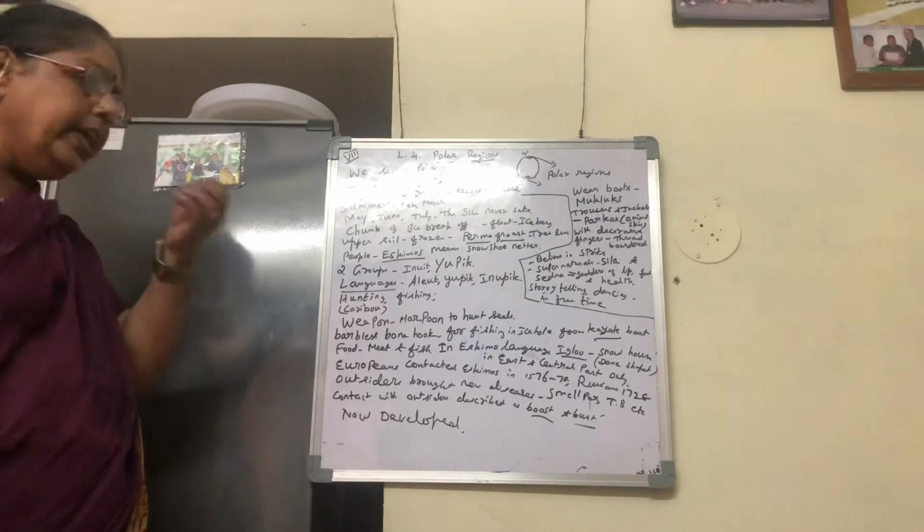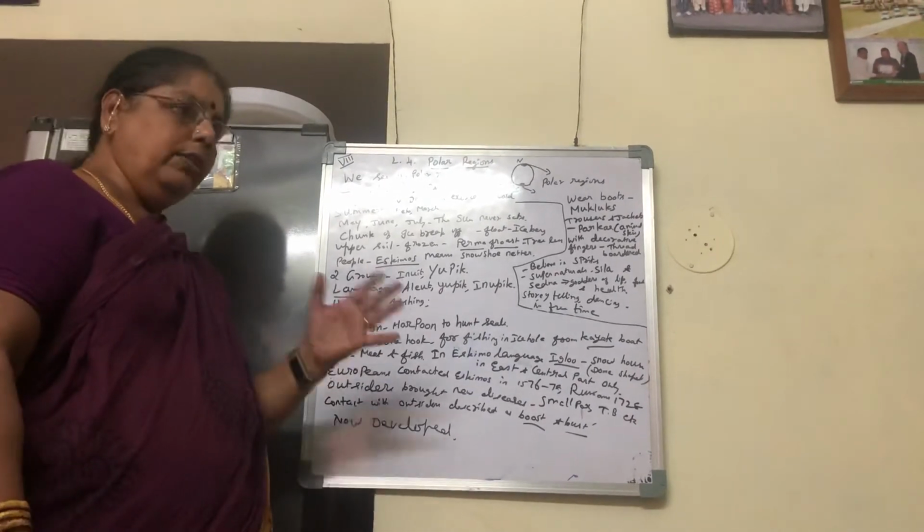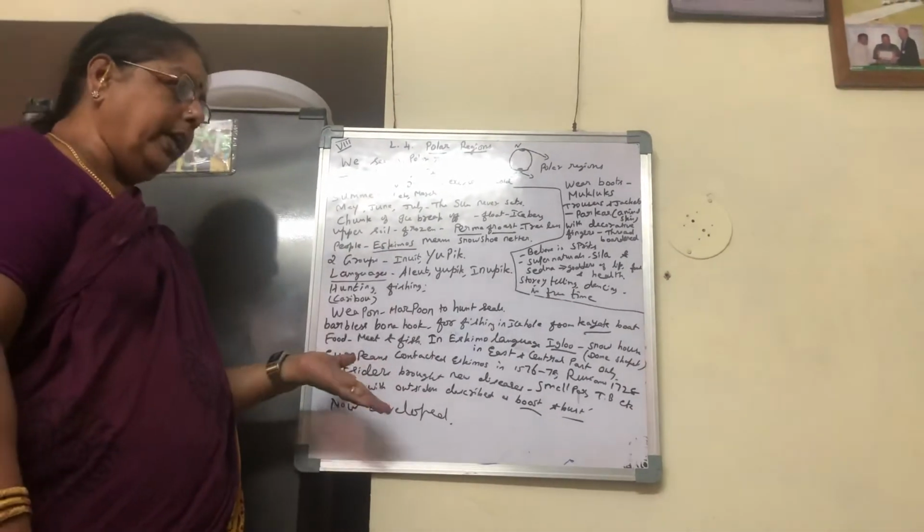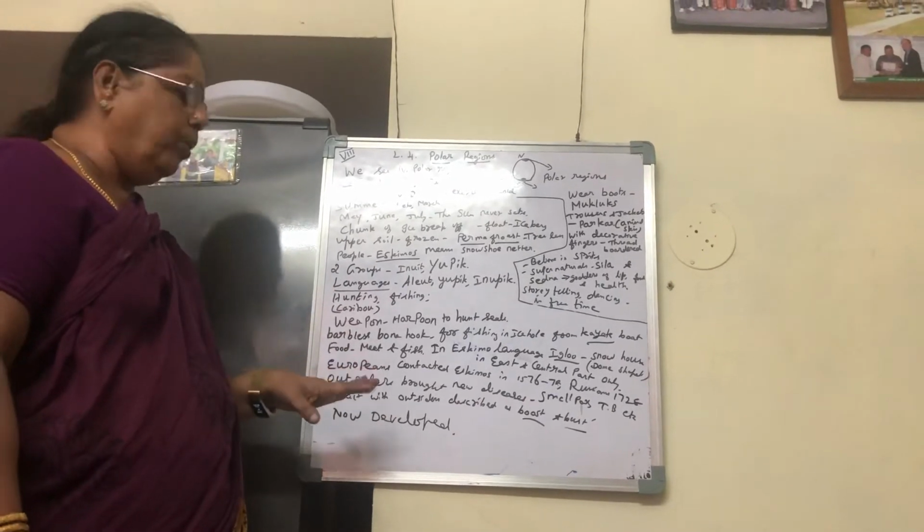Next, what do they eat? They eat only meat and fish, because that only they are getting naturally. Mostly they eat raw food only.